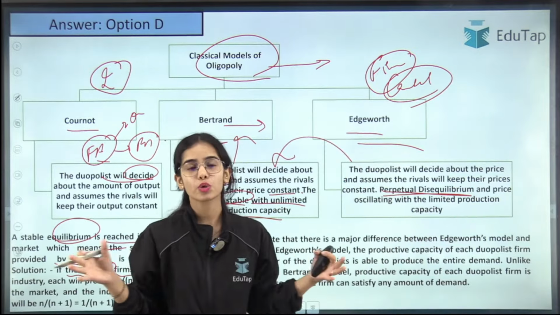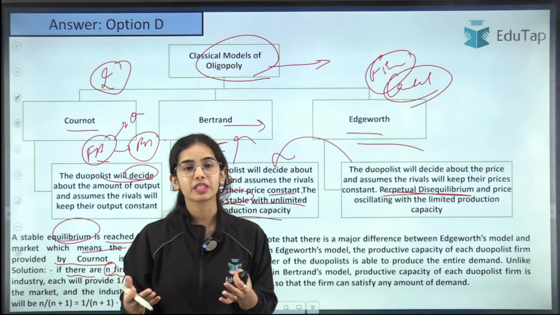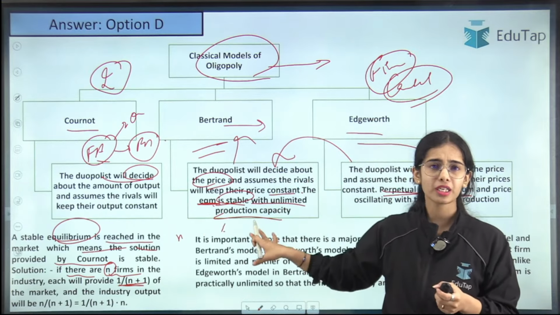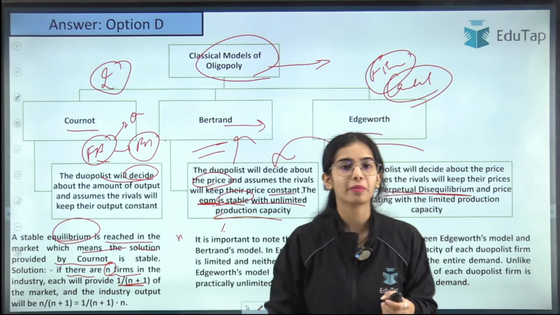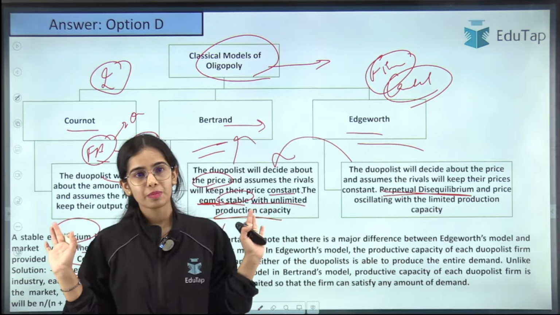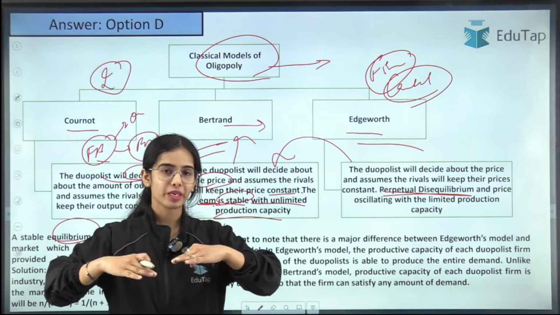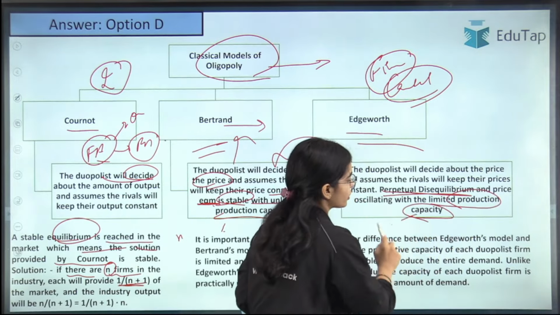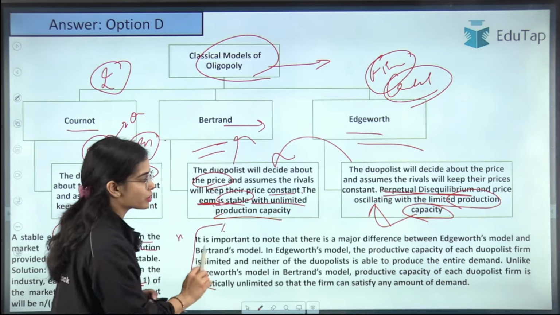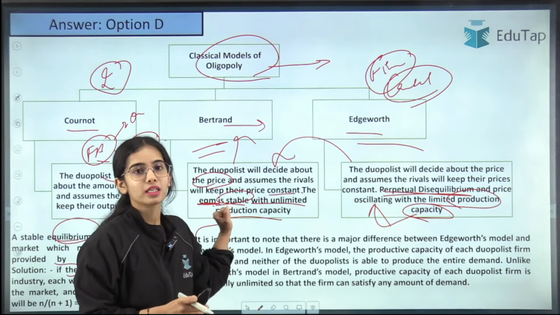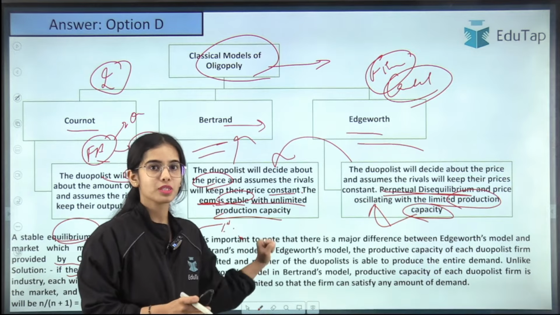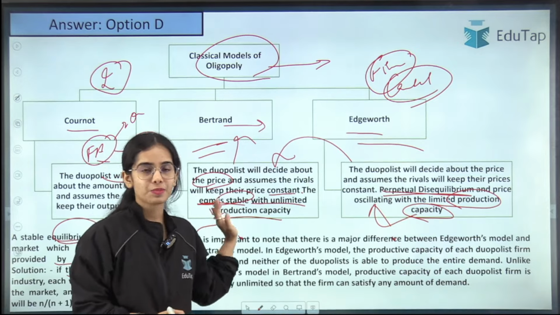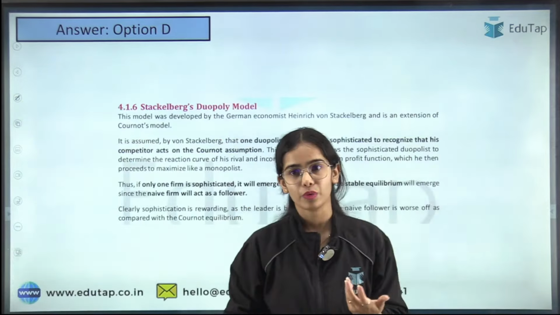I cannot open this theory up in detail because we have limited time, but I hope you are understanding the crux of the theories. Bertrand said unlimited production can happen and stable equilibrium can be achieved. Edgeworth said there is no stable equilibrium; there is perpetual disequilibrium, with prices increasing and decreasing, due to limited production capacity. So Bertrand gave unlimited production capacity to its firms, Edgeworth gave limited production capacity. In Bertrand equilibrium is achieved, in Edgeworth equilibrium cannot be achieved.